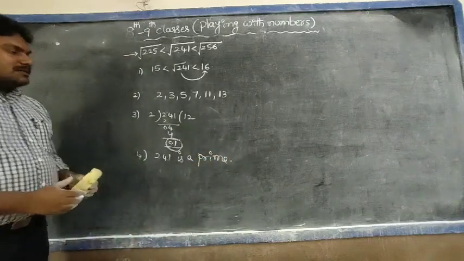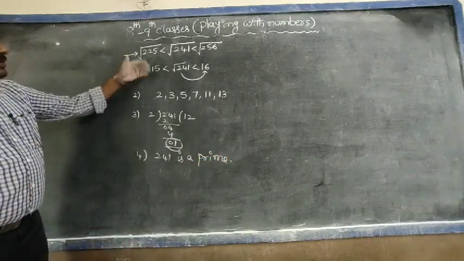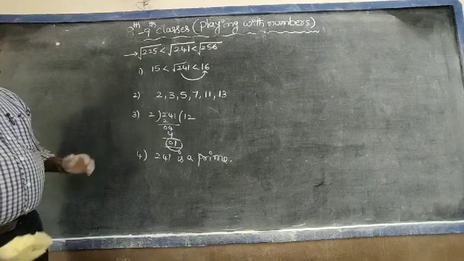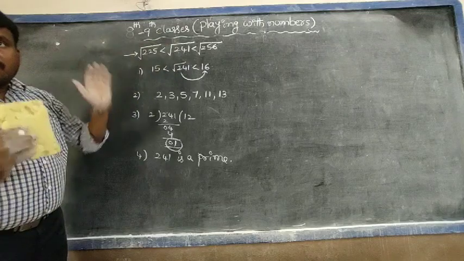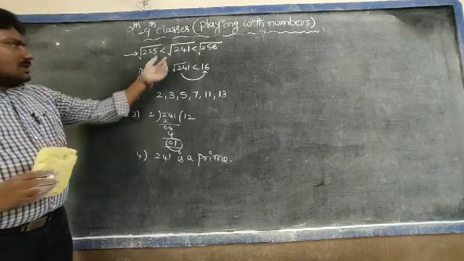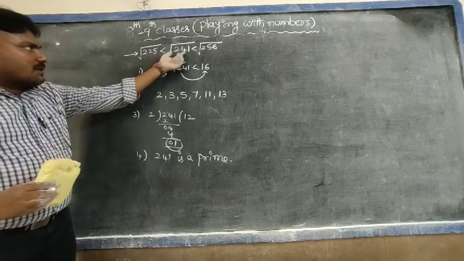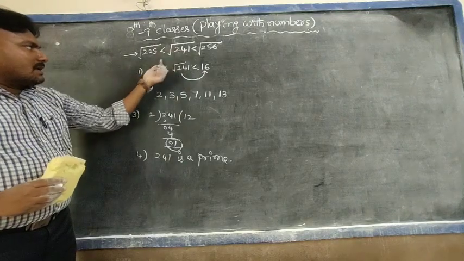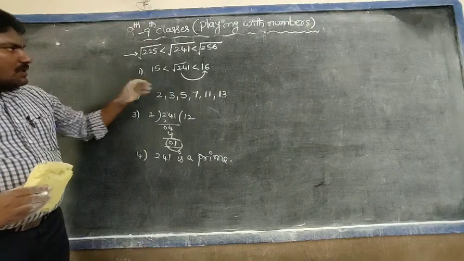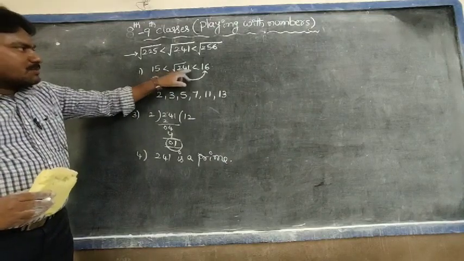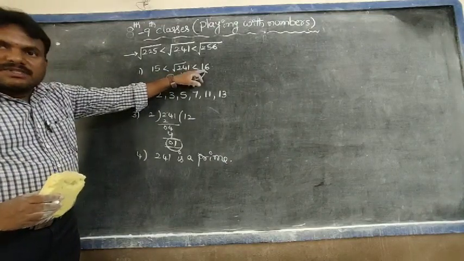Yes, observe students. How to approach the solution carefully? Check whether the number 241 is a prime or not. First of all, find the square root of 241. It is greater than 15 and less than 16. So, the square root of 241 is approximately 15 point something. This is the first step.